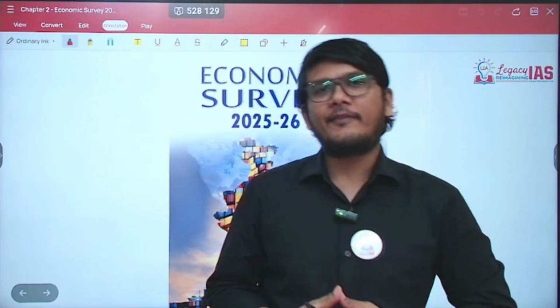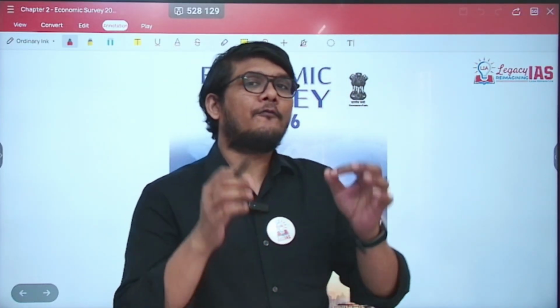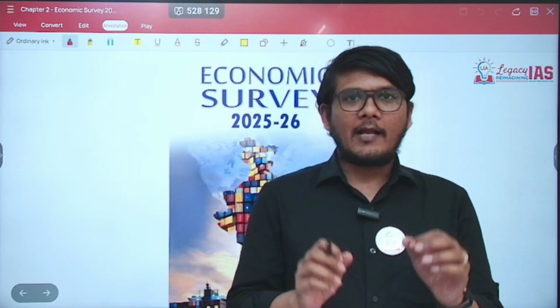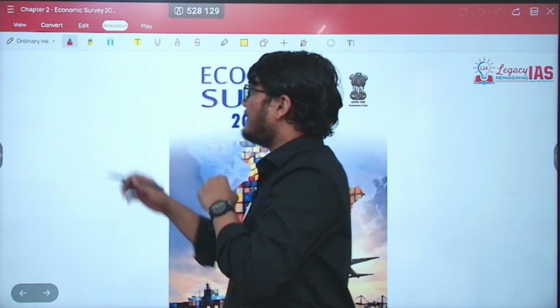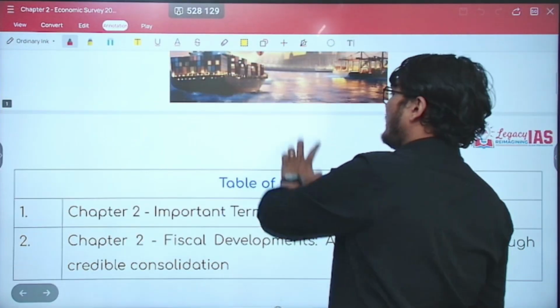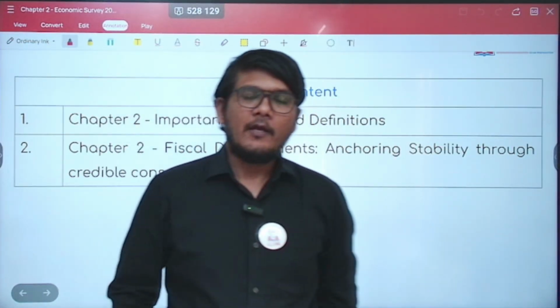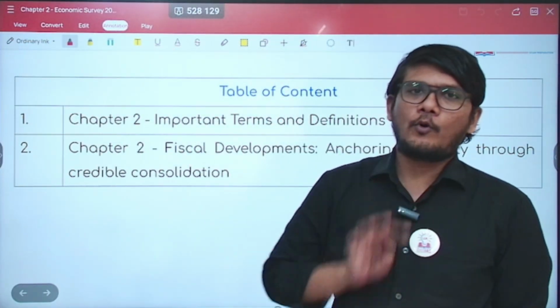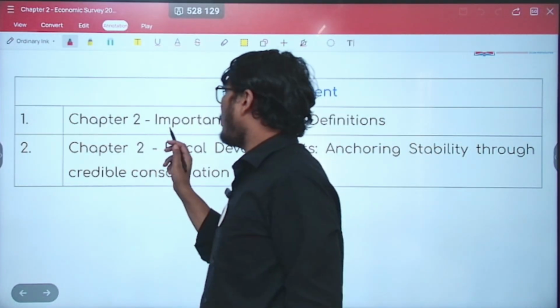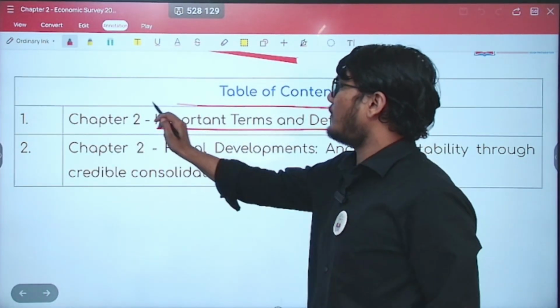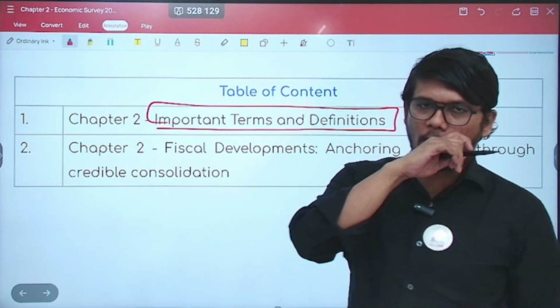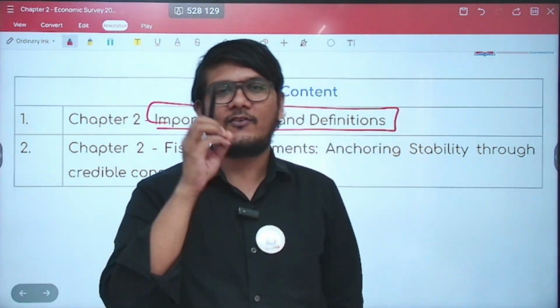Here we continue with our detailed analysis of the economic survey, and now let's continue with the second chapter of the economic survey. So in this lecture of the economic survey, we will cover two broad things. One is the concept of important terms and definitions that the economic survey has mentioned in this chapter.